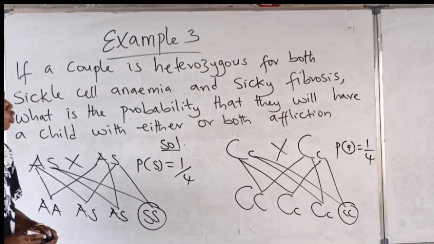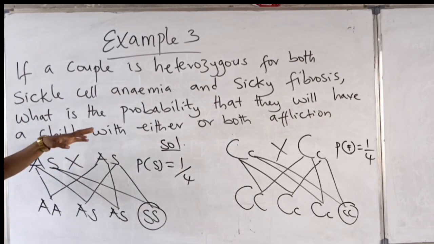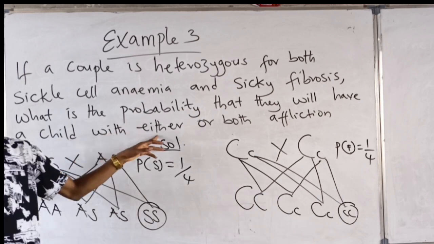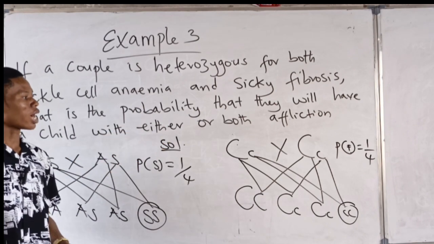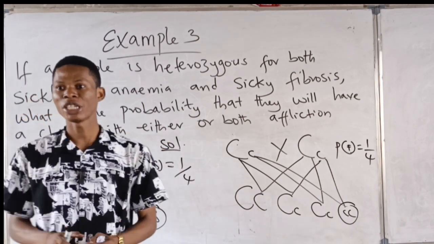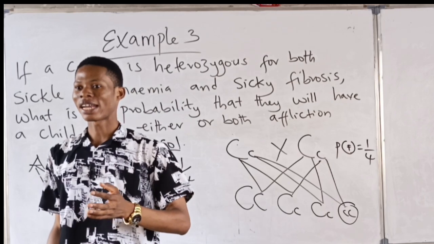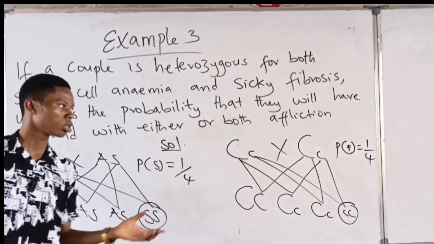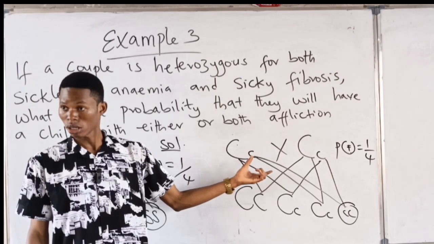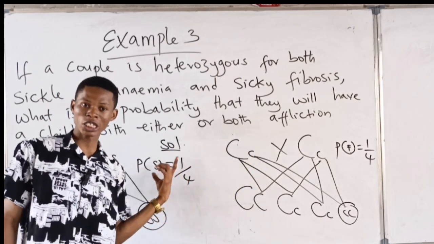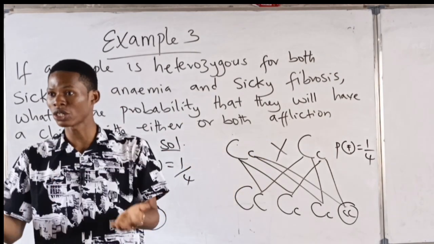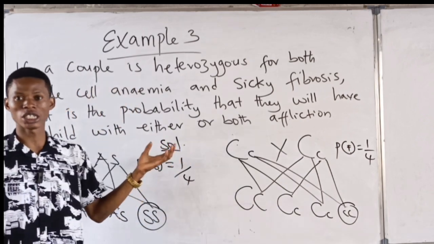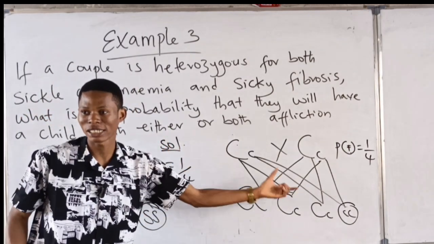Now, the question is, what is the probability that they will have a child with either or both afflictions? Either means the child can have sickle cell anemia or cystic fibrosis, this one or this one. Both afflictions means the child has this one and this one.